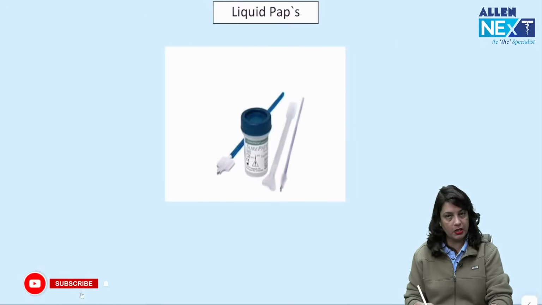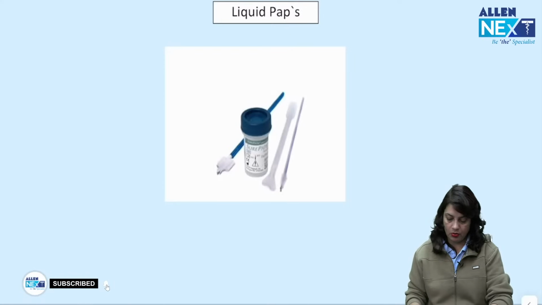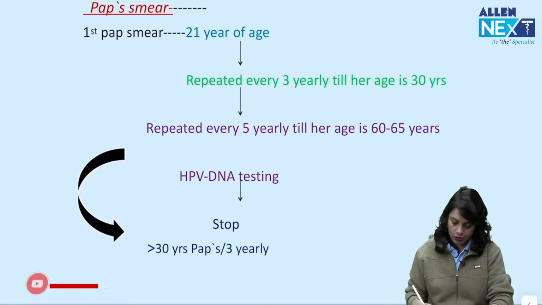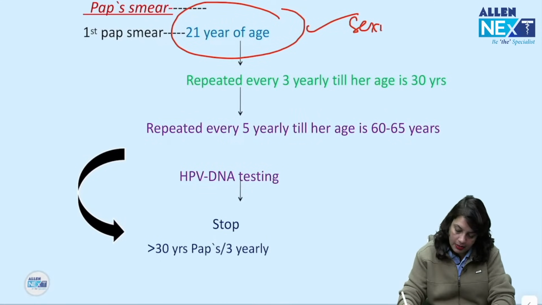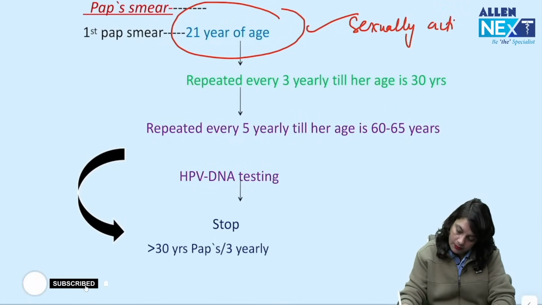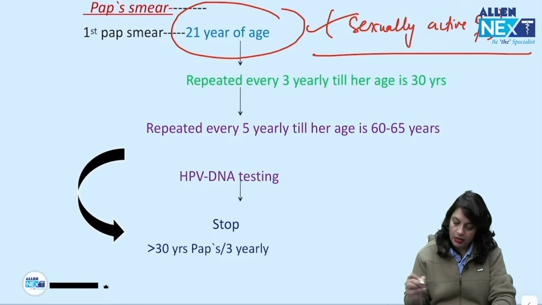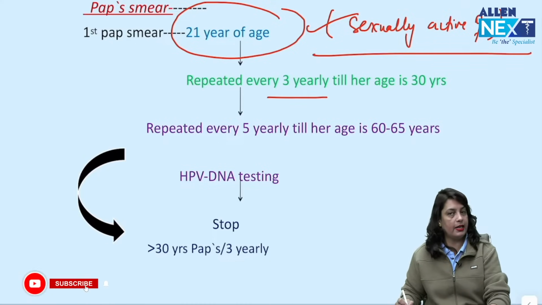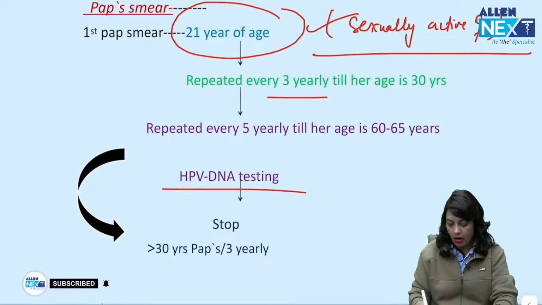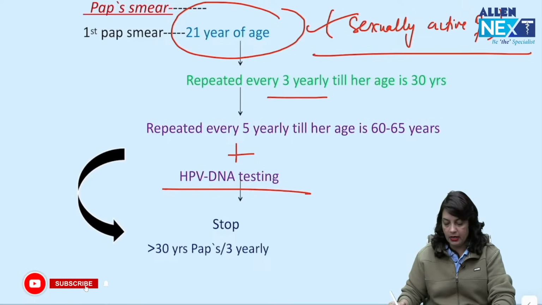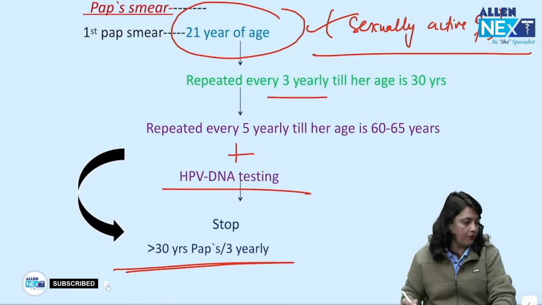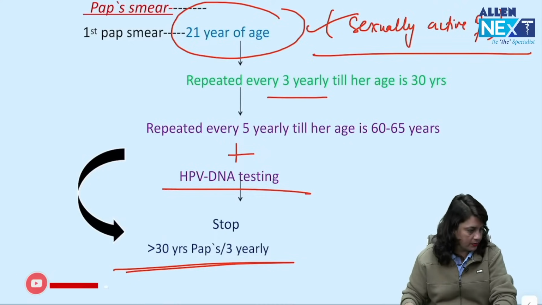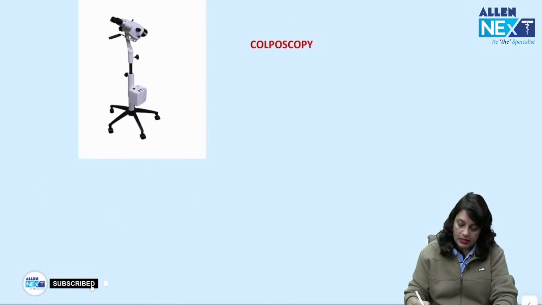Now pap smear age group: we start at 21 years of age in a sexually active female. We repeat it every 3 years till her age is 30 years, then every 5 years along with HPV DNA testing till 60 to 65 and then stop. If the facility for HPV DNA is not available, then we can do pap smear every 3 years after 30 years.